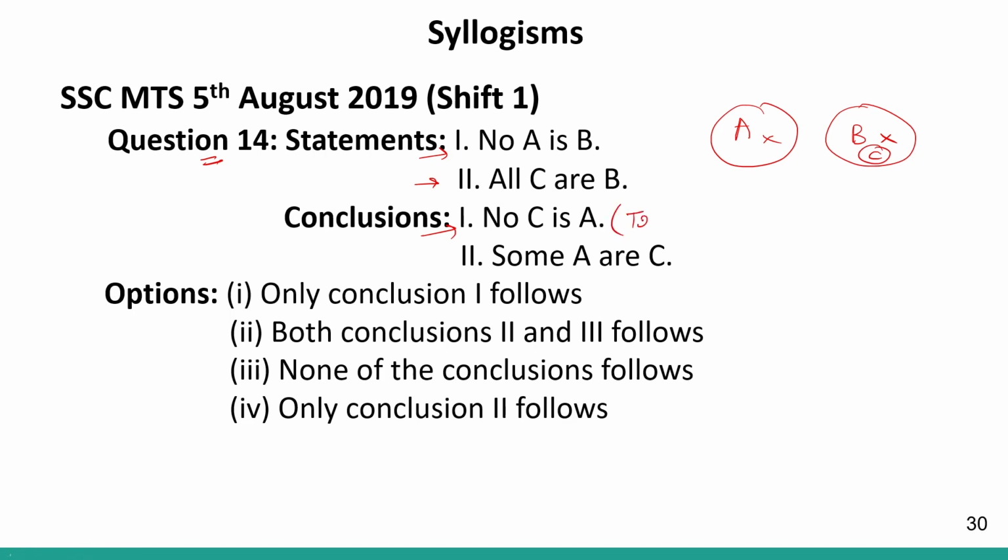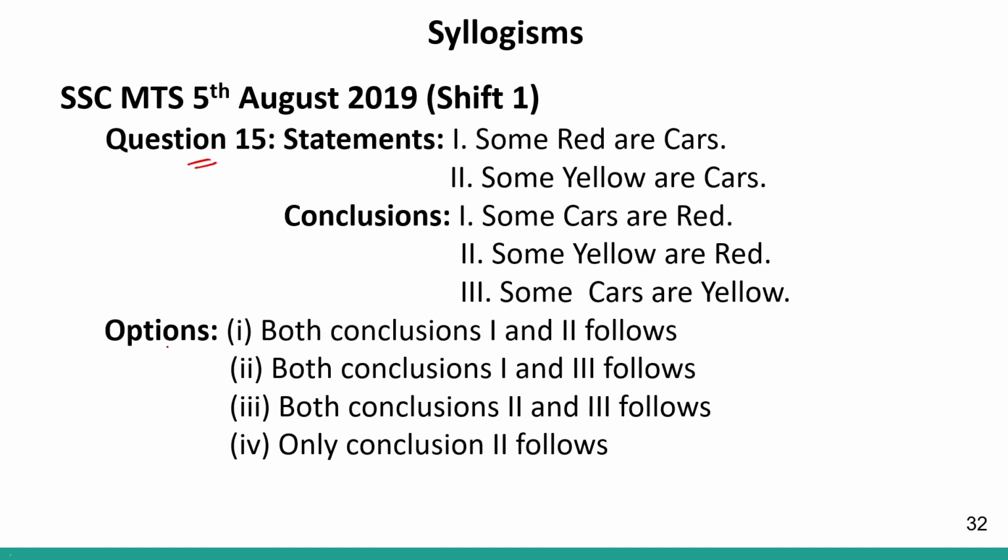So this is true. Conclusion number 2 says some A are C. This is false. This will not be true. So my answer will be only conclusion 1 follows, which is given in option number 1. So option number 1 will be the correct answer to this question. Clear? Question number 15, set of 2 statements, set of 3 conclusions. Statement number 1 says some red are cars.